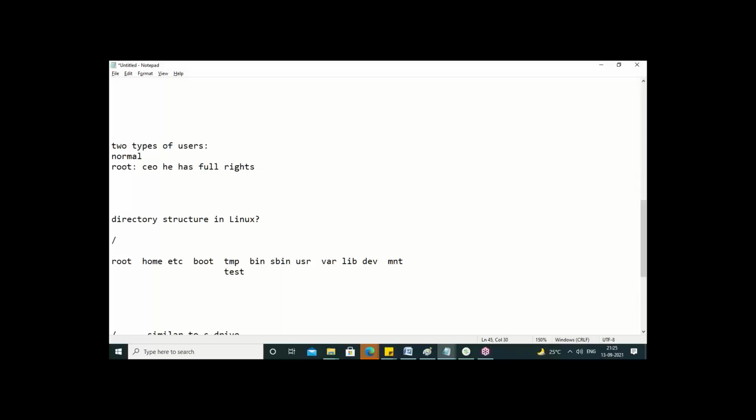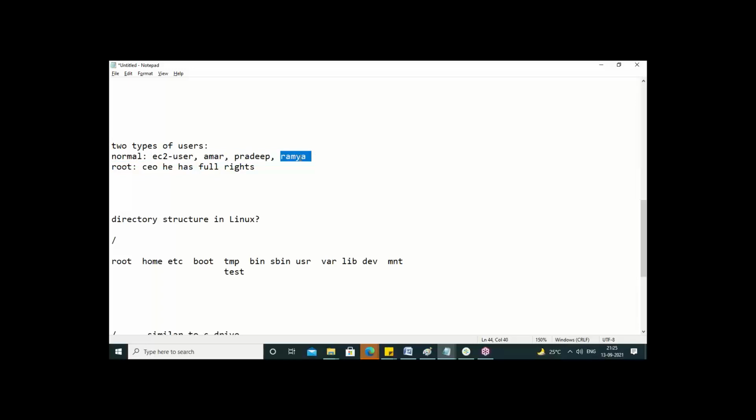Only a DevOps admin or system admin will get this root access, not everybody. Everybody else, like the EC2 user, is a normal user by default. Only admins have root access. Whatever users you create, initially everybody is a normal user only.